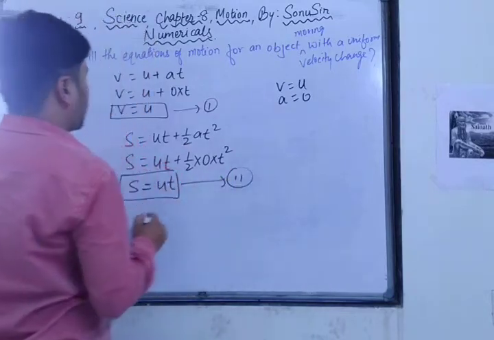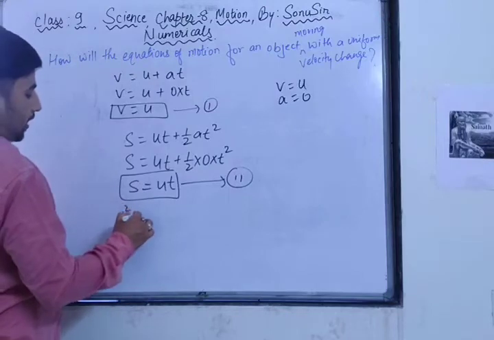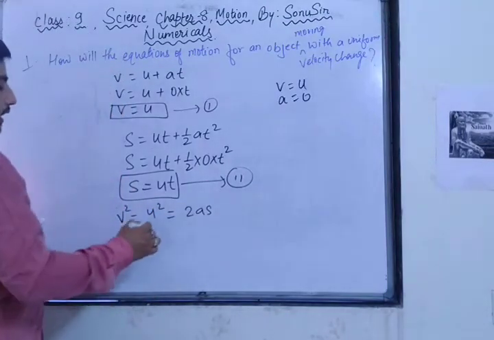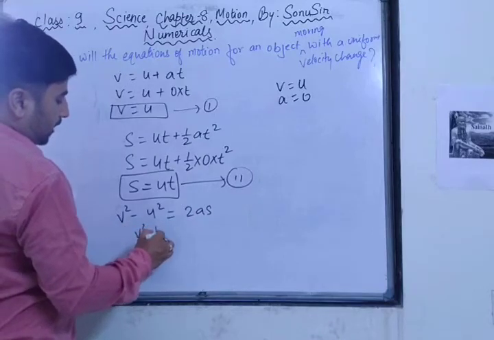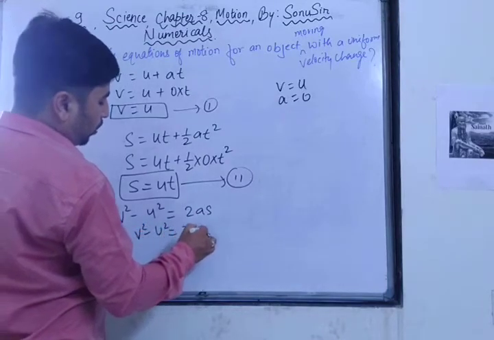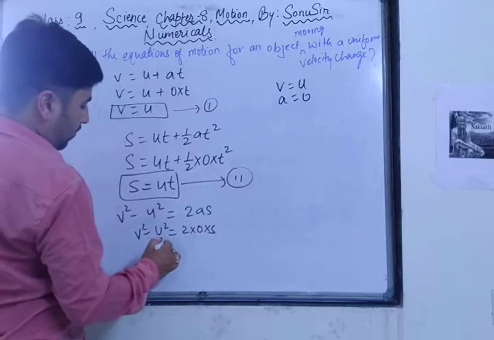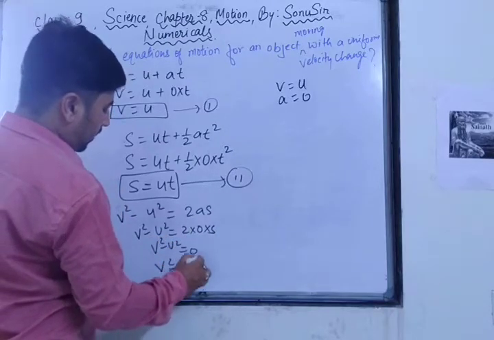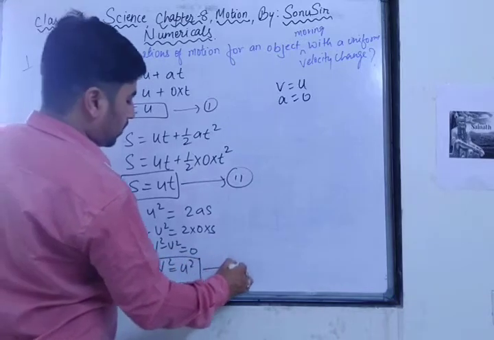And what is the third equation? v square minus u square is equal to 2as, right? Since a is equal to 0, so v square minus u square is equal to 2 into 0 into s. So v square minus u square is equal to 0. V square is equal to u square. So this is the third equation.